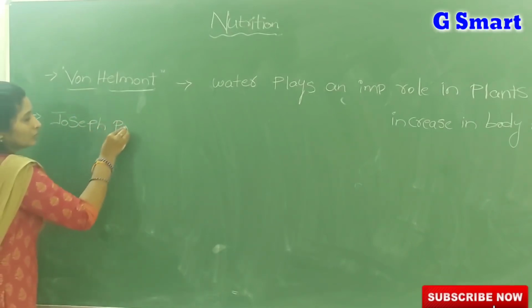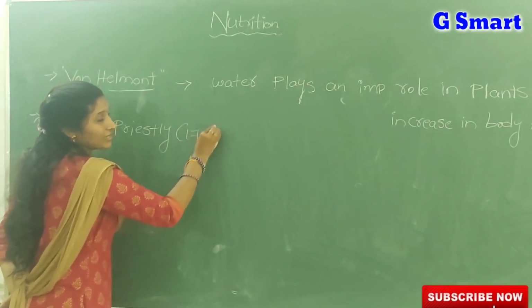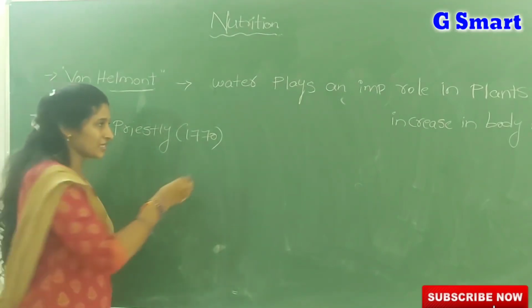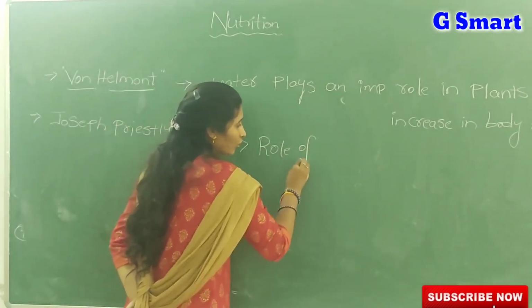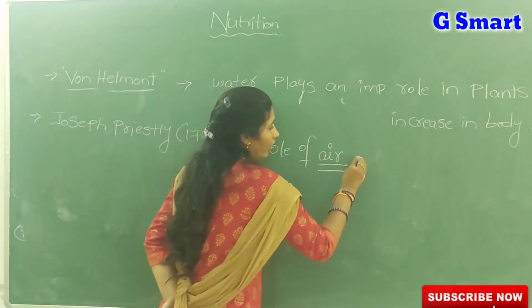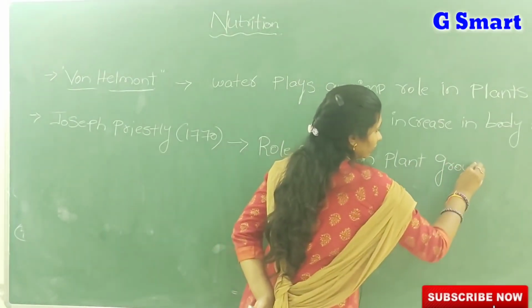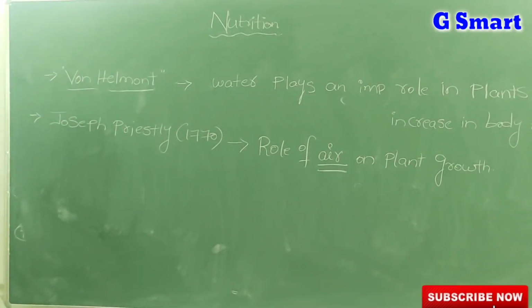Who is that, amma? Joseph Priestley. In the year 1770, he conducted a series of experiments. Series of experiments means one after another. He conducted a series of experiments to find out the role of air on plant growth. Role of air in the process of photosynthesis. So scientist Joseph Priestley, by the series of experiments, revealed the role of air in the plant growth as well as role of air in the process of photosynthesis.